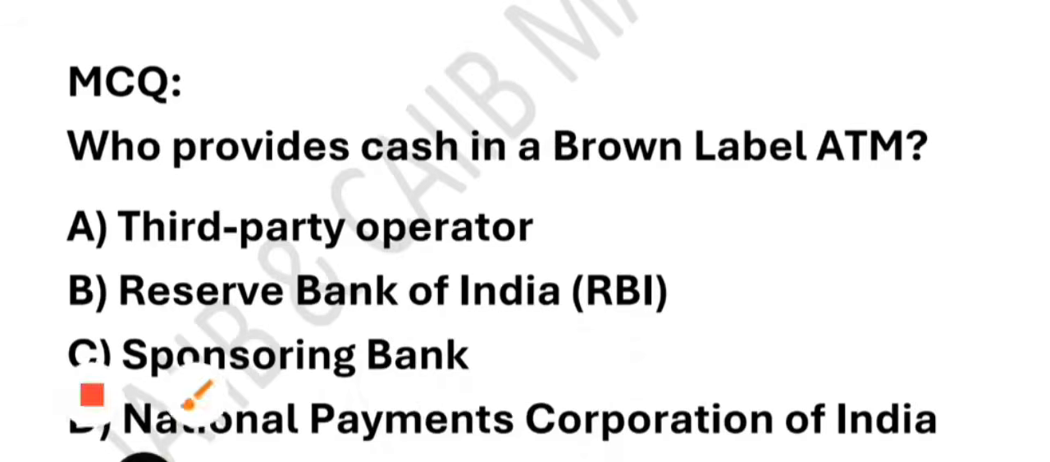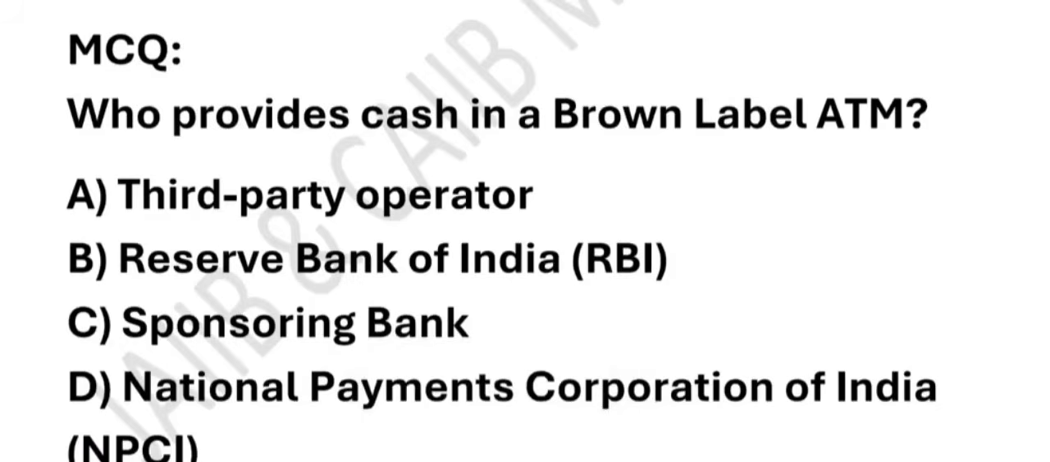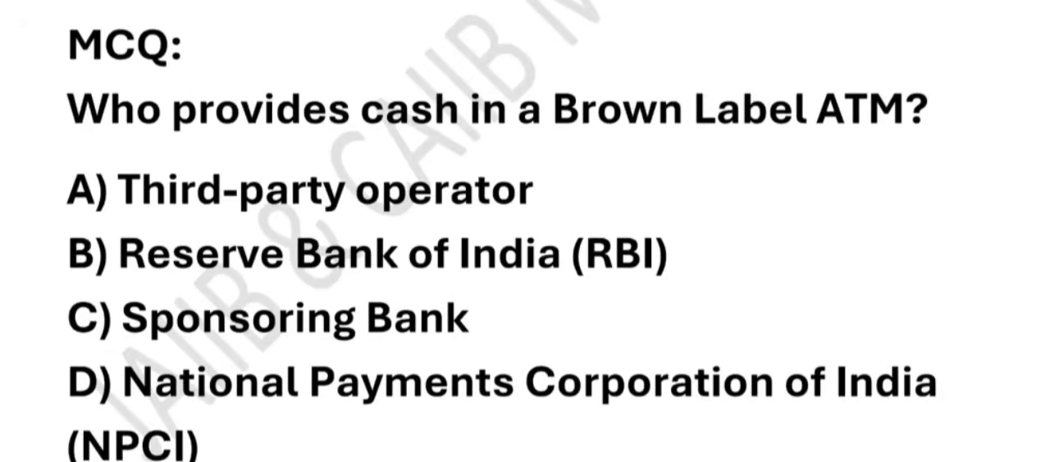Now friends, the next question is, who provides cash in the case of brown label ATM? Very good question it is. Option A, third party operator. Option B, Reserve Bank of India. Option C, a sponsoring bank. Option D, NPCI. What do you think?